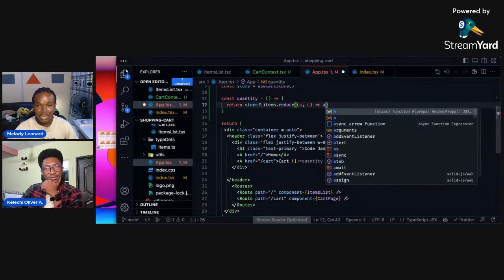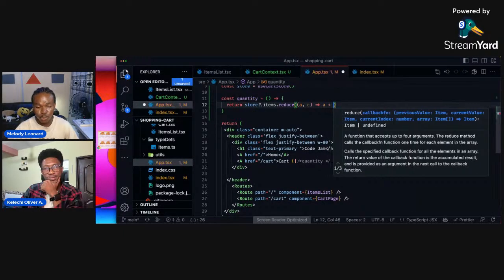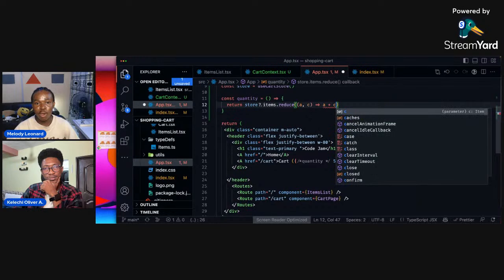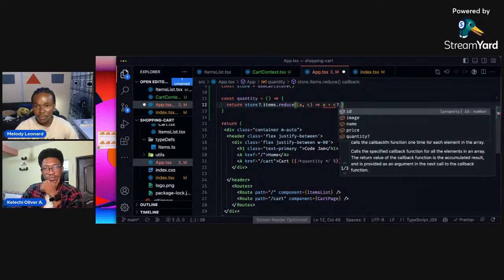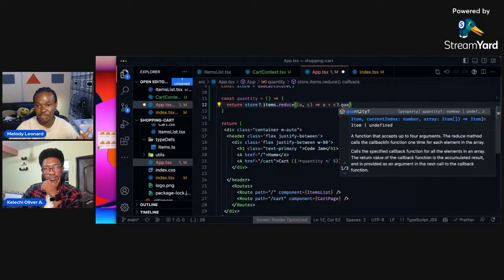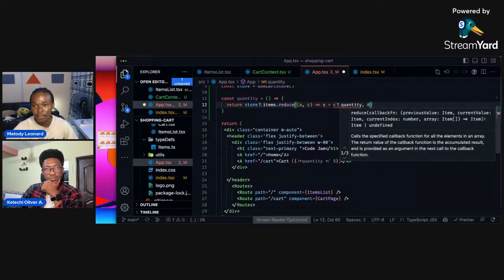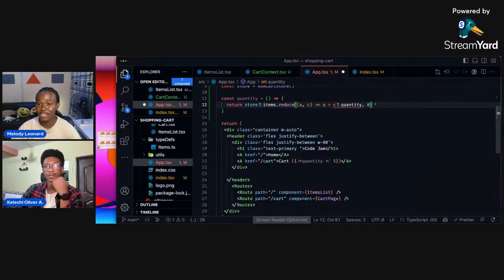So we want to add the accumulator to the current object's quantity, which is what we care about. Because it's nullable and it complained, we are going to use safe access, currentObject?.quantity, and say zero otherwise. This is just vanilla JS, regular JavaScript.